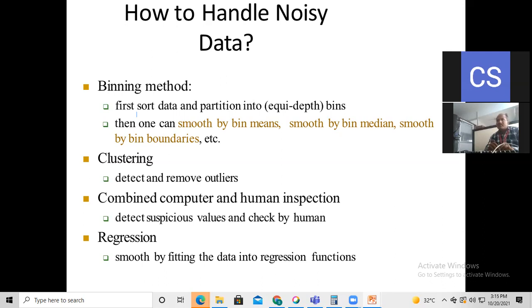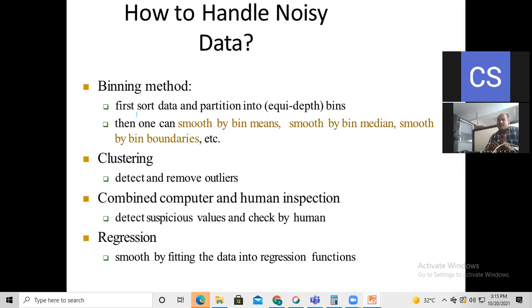Okay, this is the first method for handling the noisy data here, the binning method. The second one is clustering. What is the meaning of clustering? Clustering means detect and remove outliers. Okay, the outliers are nothing but the unwanted, unrelated data. The third one is the combined computer and human inspection. This is the third part, that it detects suspicious values and they are checked by a human. Detect suspicious value means in Marathi you can say suspicious, suspect, संशय, संशयित.